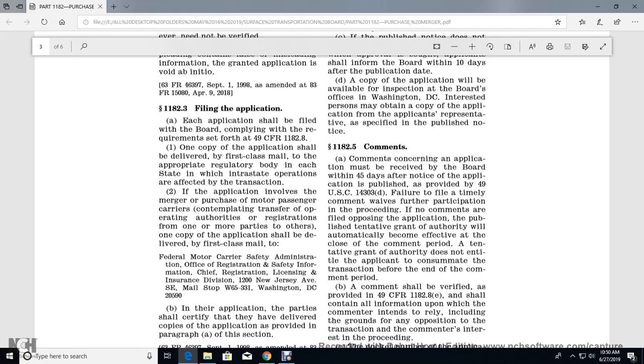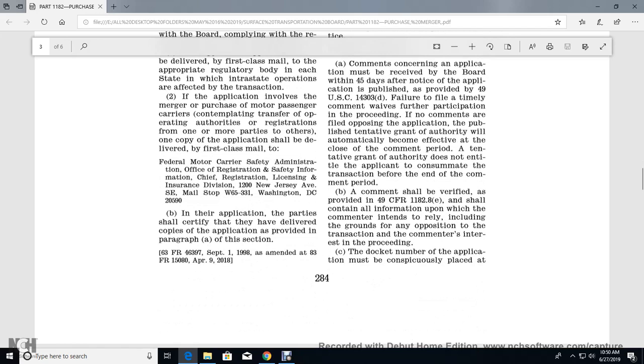One copy of the application shall be delivered by first class mail to the Federal Motor Carrier Safety Administration, Office of Registration and Safety Information, Chief, Registration and Licensing and Insurance Division, 1200 New Jersey Avenue, Southeast, Washington, D.C. An application from the party shall certify that delivery of a copy of the application was provided as required by paragraph (a) of this section.